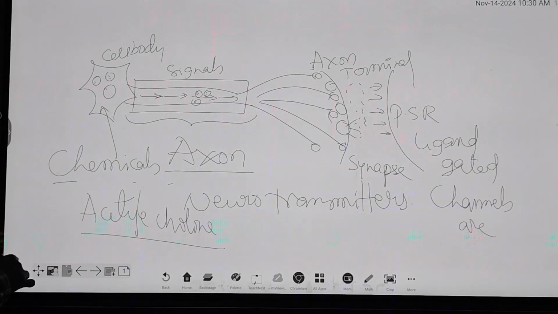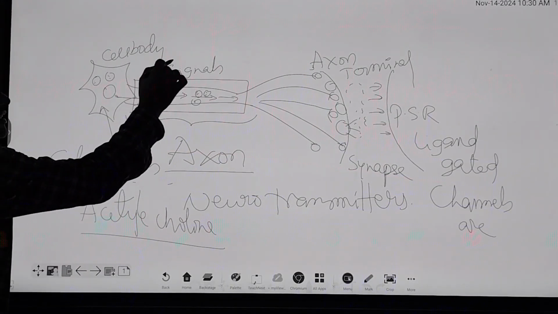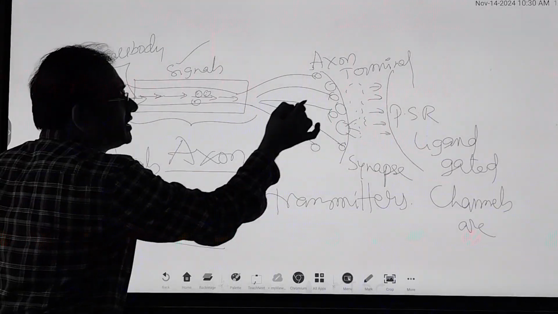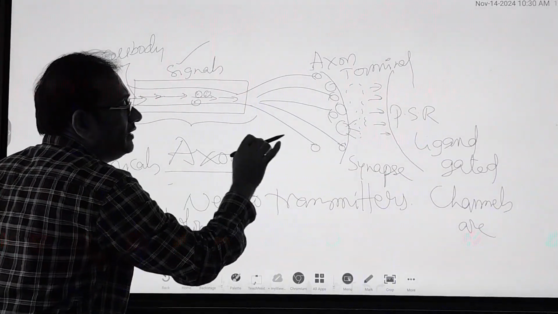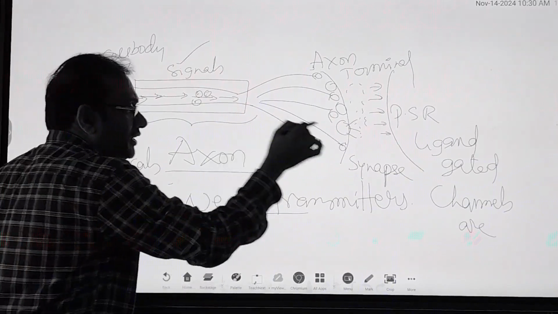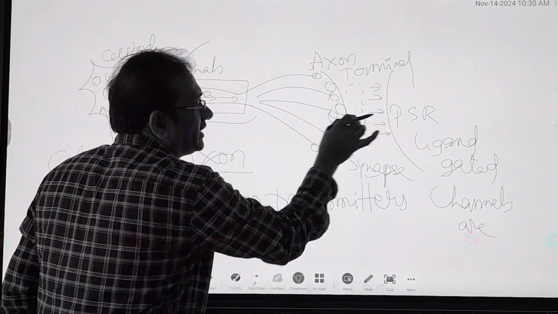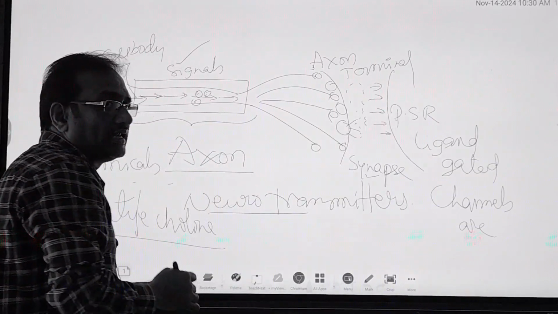This neurotransmitter from the cell body enters the cytoplasm in the form of signals and reaches the axon terminal. Then they release that neurotransmitter into the synapse region. Then they travel and touch the postsynaptic region.